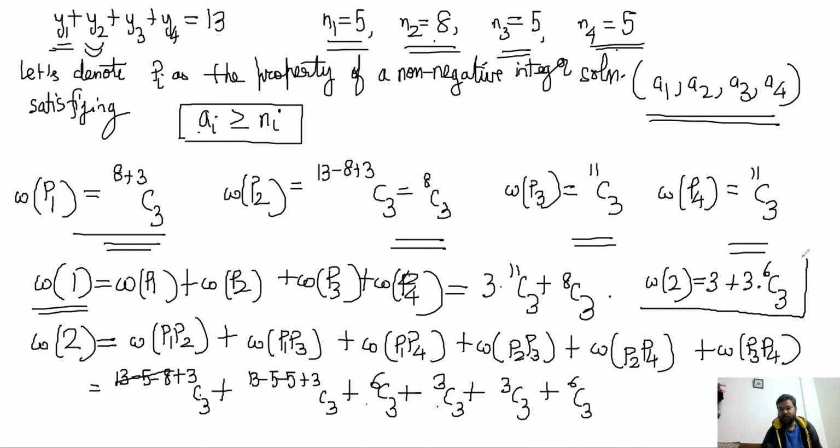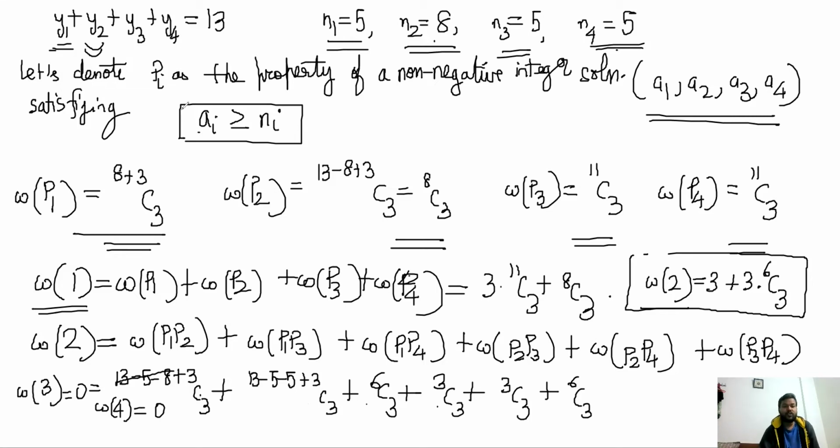That is when two variables are wrong. Three variables are wrong, you don't get any cases, because three variables being wrong will already exceed this. You don't get any non-negative integer solution if you already put 5, 8 and 5 there, right? It will be covering to 18. So W3 will be 0 and W4 will obviously be again 0. Basically all 4 cannot be wrong, all 3 cannot be wrong. Only 1 and 2 combinations can be wrong.